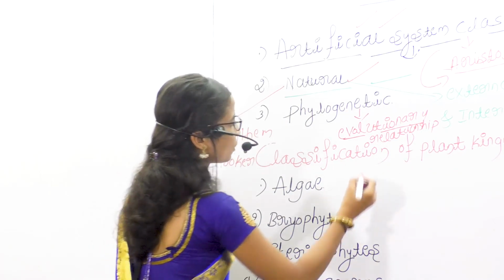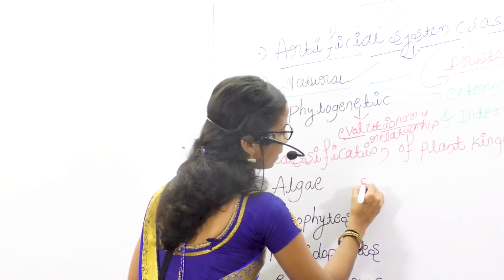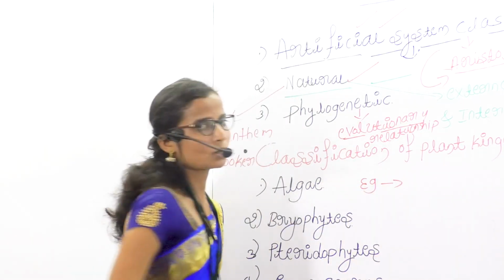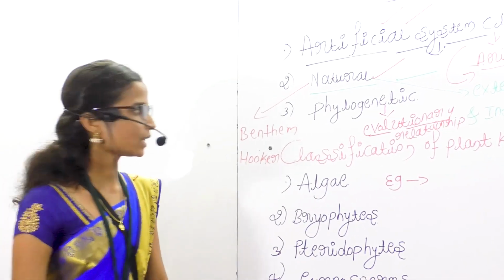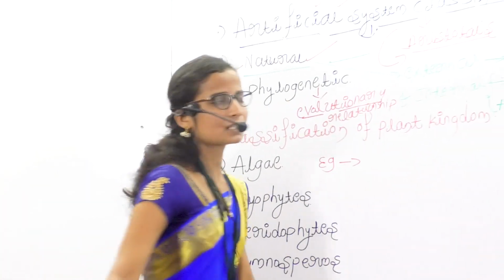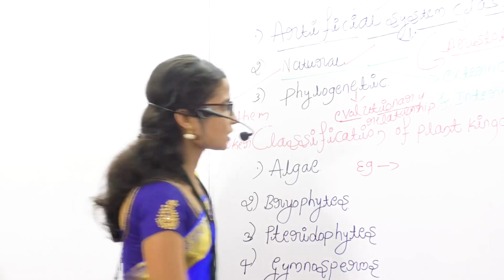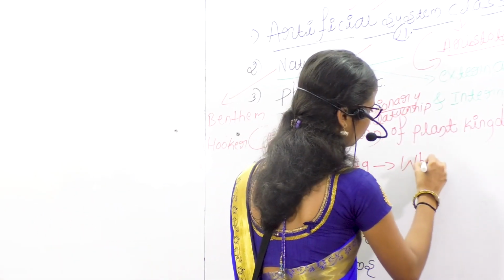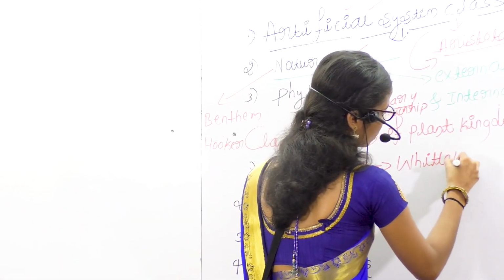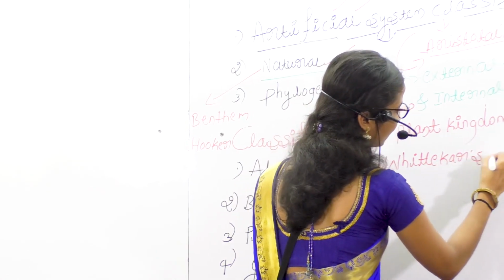Understood? Next is the examples for the phylogenetic system of classification. Many examples come under this classification. First one is Vickers system of classification.